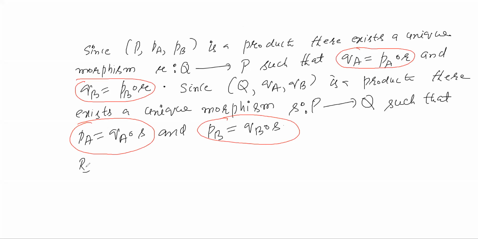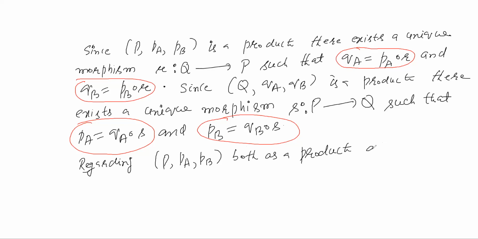Regarding this P, PA, PB both as a product and as an other triple, you can deduce the existence of a unique map from P to P itself with the condition that it commutes a certain diagram.